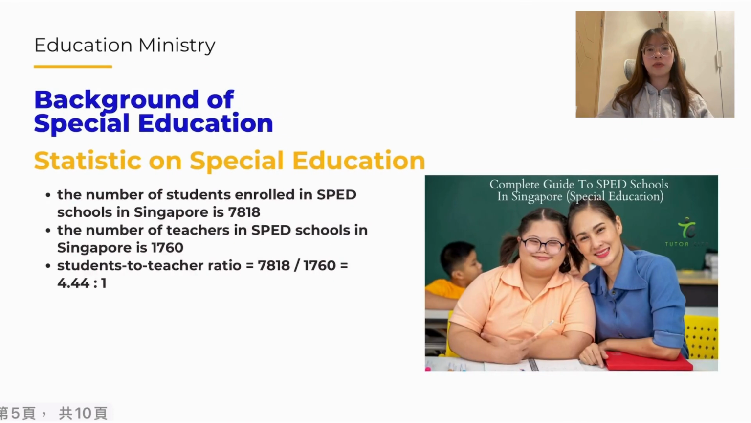According to the statistics, the number of students enrolled in SPD schools is 7,818, while the number of teachers in SPD schools is 1,760. Thus, the student-to-teacher ratio is about 4.44 to 1. The number seems low compared with the ratio of normal schools, which is about 12 to 1, but we need to bear in mind that students in SPD schools have severe special education needs, which require more intensive and precise care from teachers. Thus, in order to promote a more inclusive learning environment for those students, we aim to further lower the ratio.